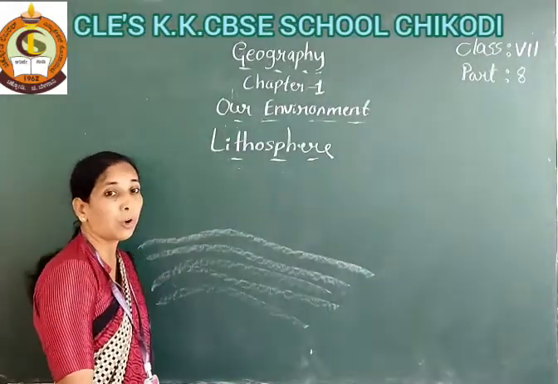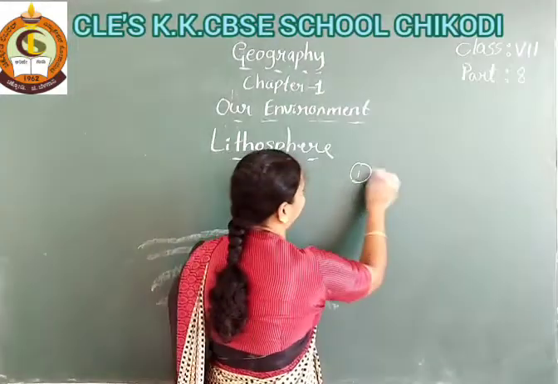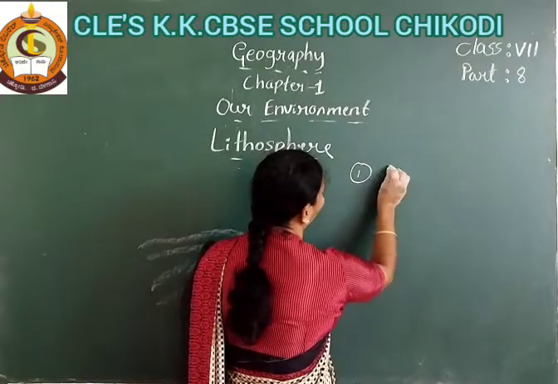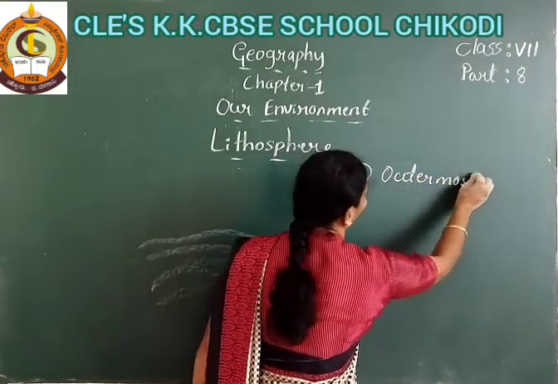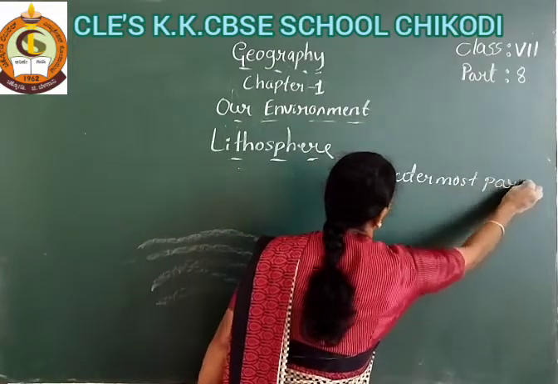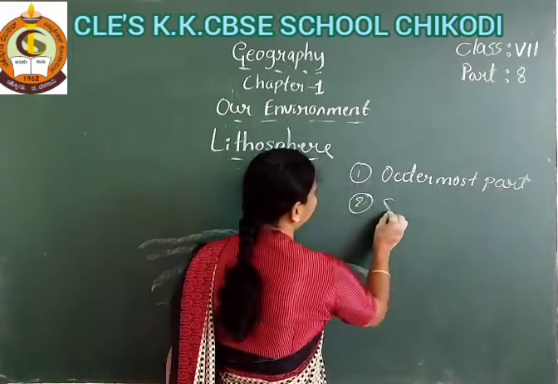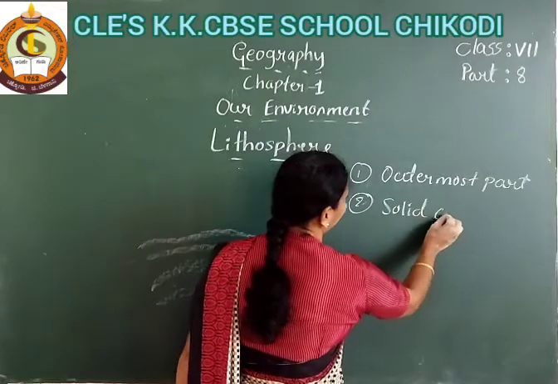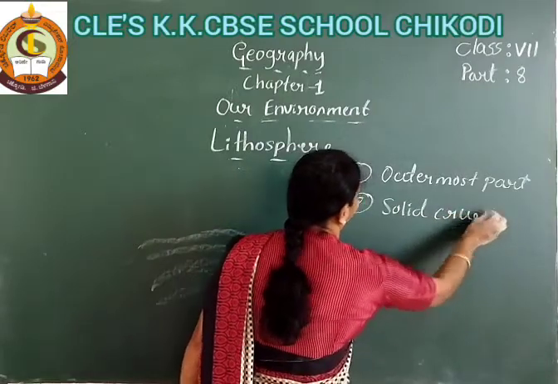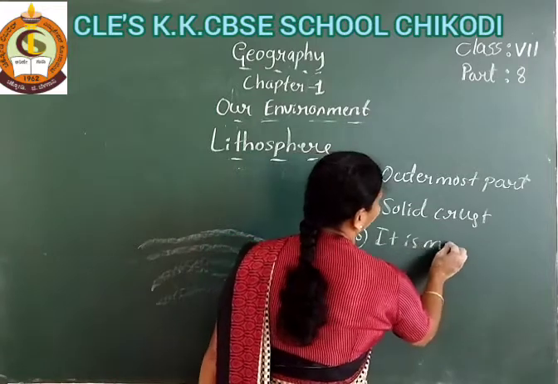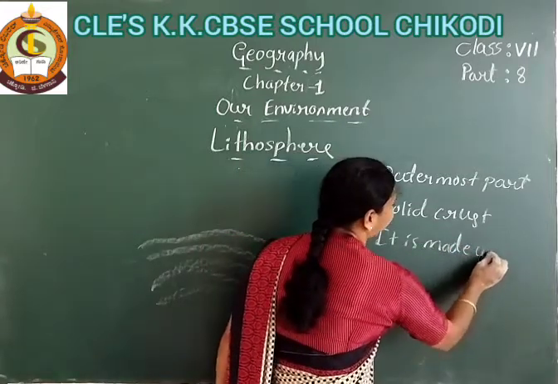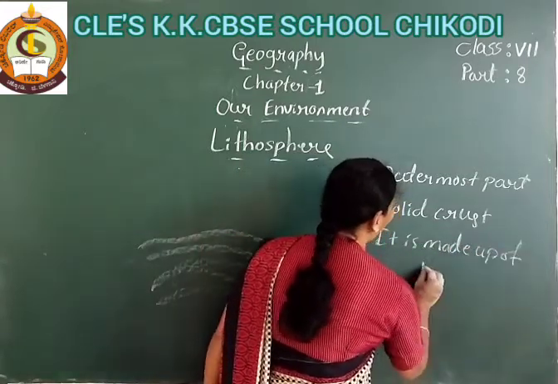The second point: it is a solid crust, and it is made up of rocks.